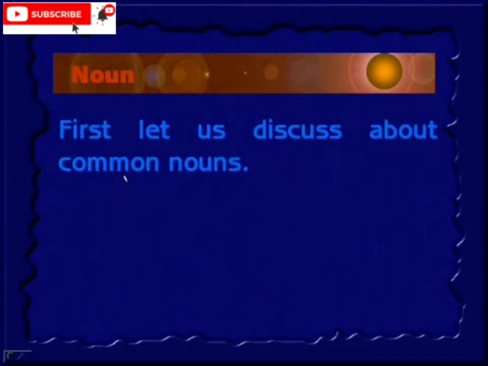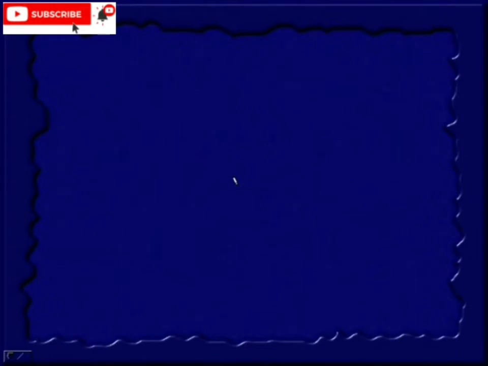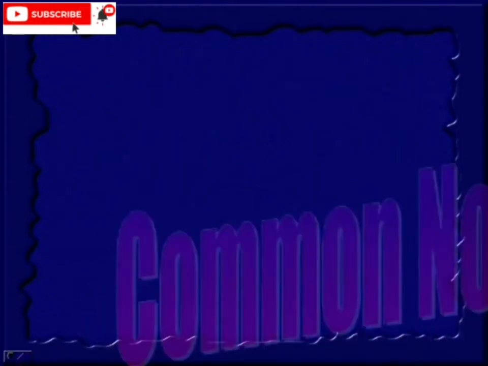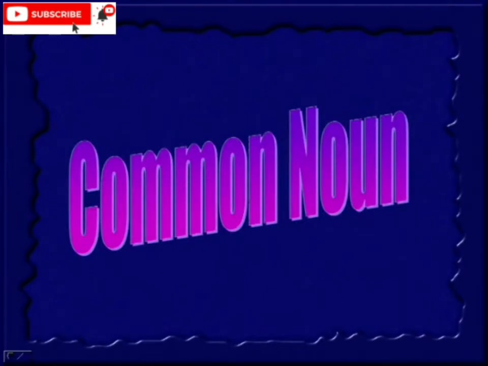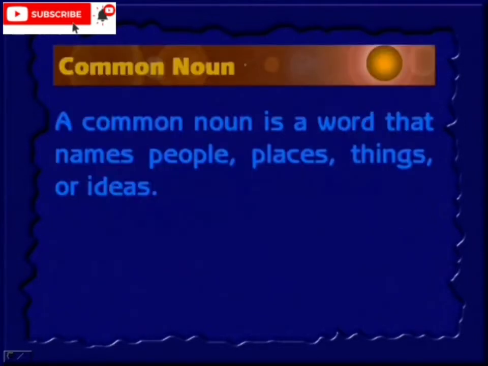First, let us discuss common nouns. We will learn about common nouns in detail. A common noun is a word that names people, places, things, or ideas.